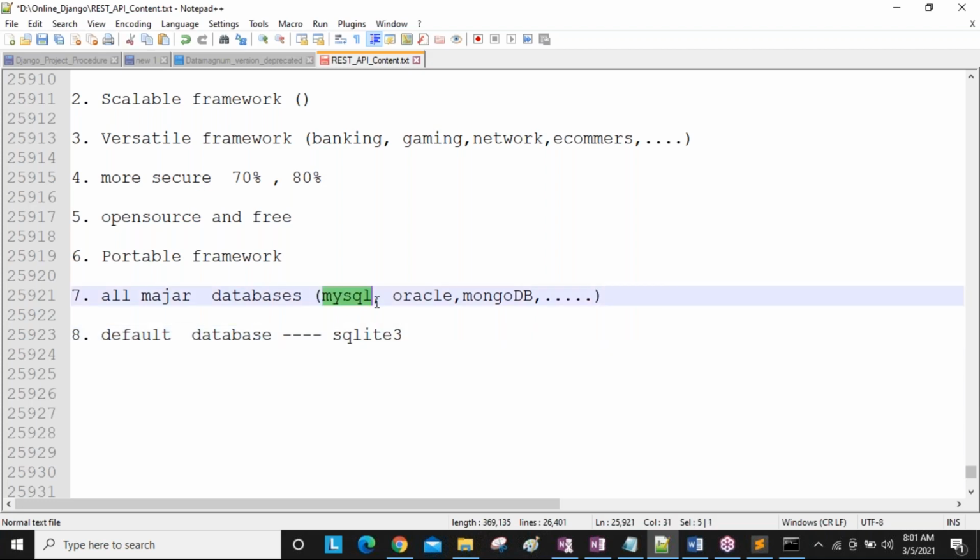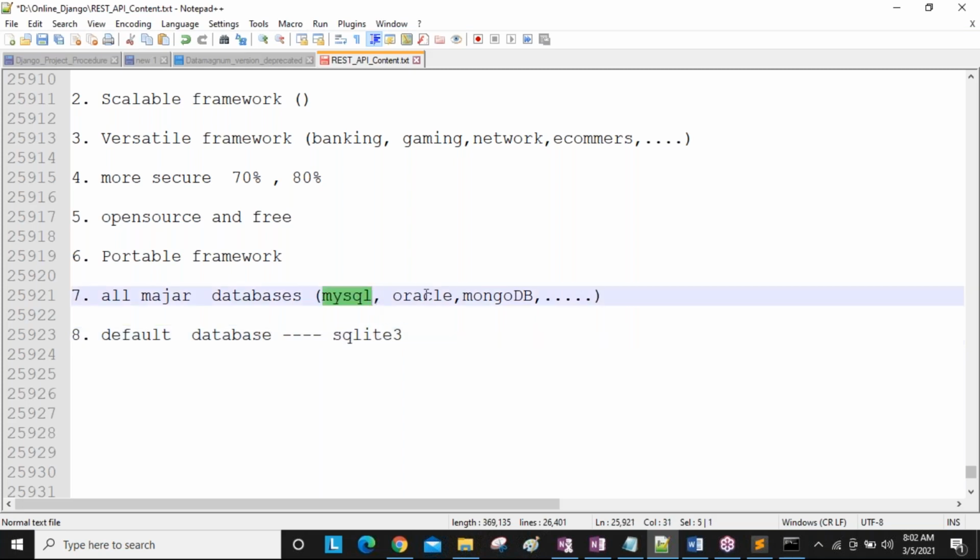So if you want to use MySQL, Oracle, MongoDB, guys, you need to download these databases and use them inside your programming. But if you want to use SQLite 3, no need to download, guys. By default it comes along with Django, so directly you can communicate with SQLite 3.